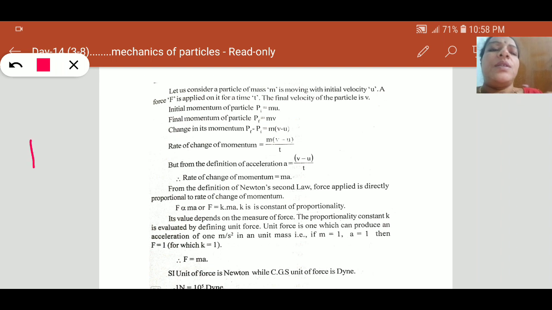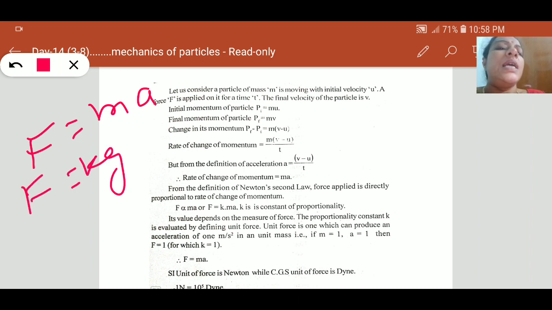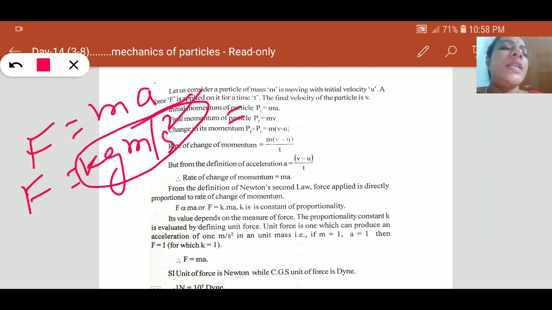So the unit of force is kg meter per second square, and we call it a Newton in the name of the scientist.